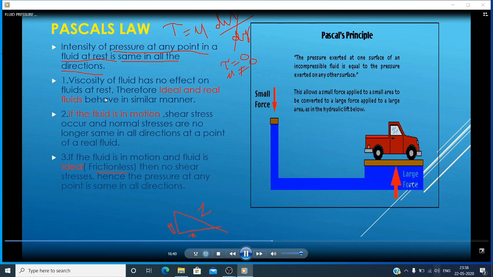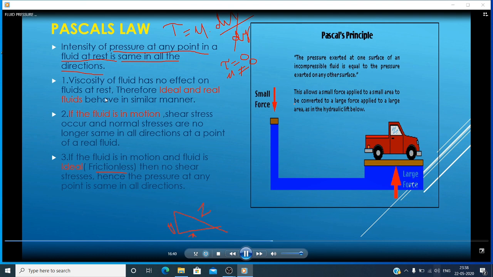Therefore, ideal and real fluids behave in a similar manner, whether it is ideal fluid or real fluid. If the fluid is in motion and the fluid is ideal or frictionless, then no shear stresses, hence the pressure at any point is the same in all directions. As I mentioned earlier, the shear stress will become 0. Why? Because it is in stable condition. It is at rest condition. So there is no shear stress. Hence the pressure remains the same in all the directions.